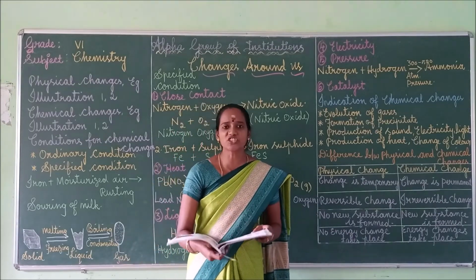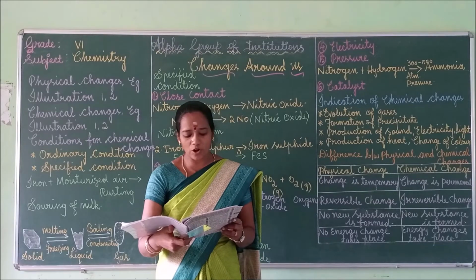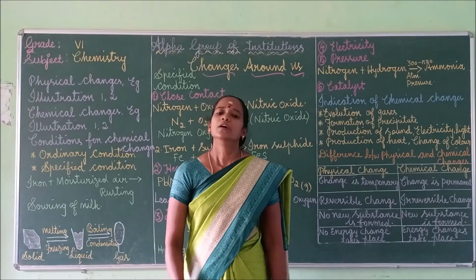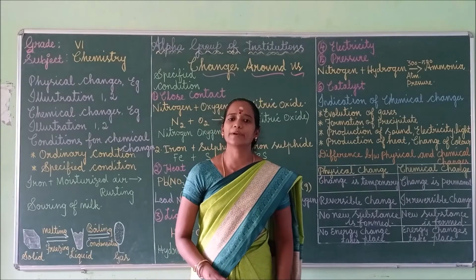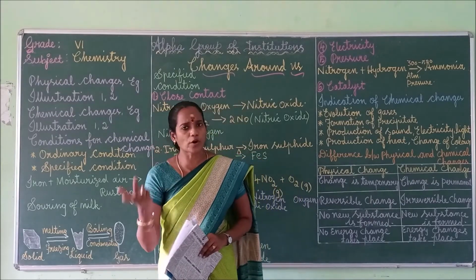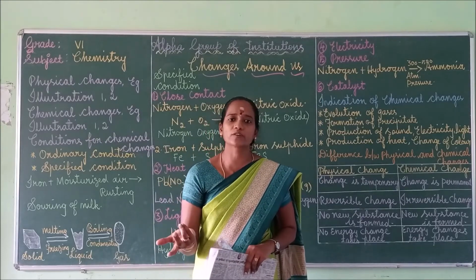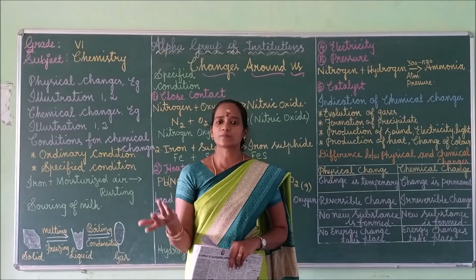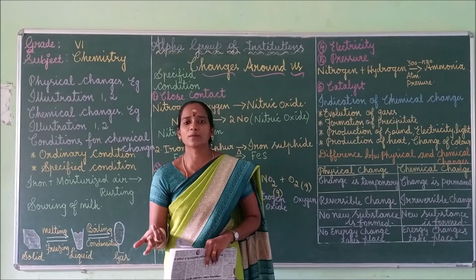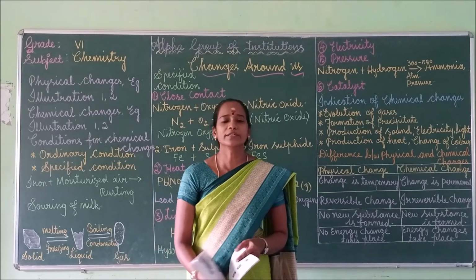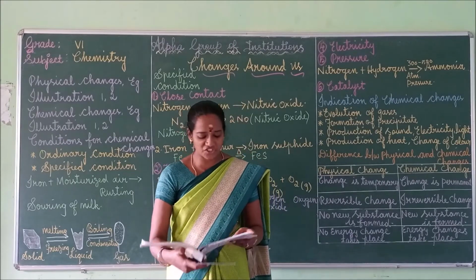Next one, calcium carbonate on heating forms calcium oxide and carbon dioxide. If you heat the calcium carbonate, two new products are formed. One is calcium oxide, and another one, carbon dioxide gas, is released. New substances are formed here. These are permanent changes. Also, it is an irreversible change. So it is one example of chemical change.